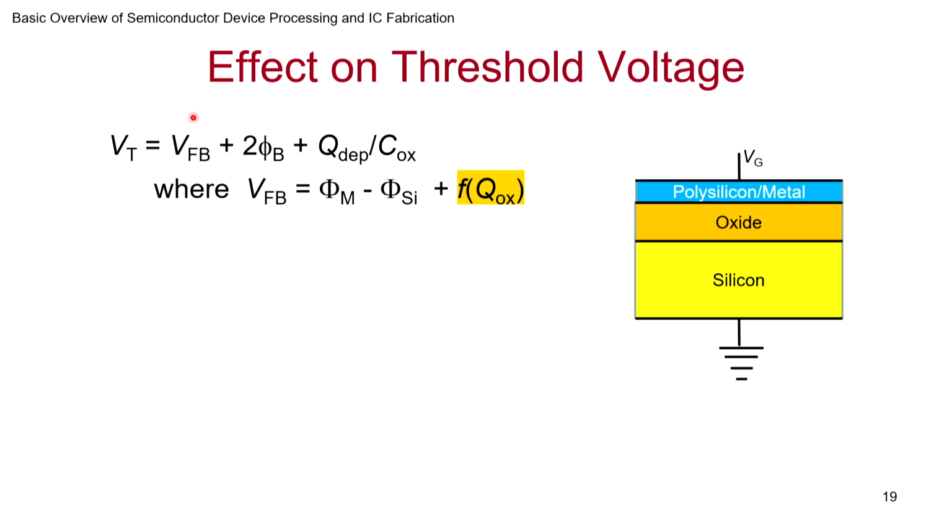Now the tricky part is this VFB. It turns out you will always have some VFB if there is a mismatch in the work function of the metal and the silicon. If the work function of the metal is the same as silicon, this is 0. But typically there will always be a mismatch. And you have the work function difference plus something else, and this something else is a function of the charge that you find in the oxide. And this is what plays a role in changing your VT.